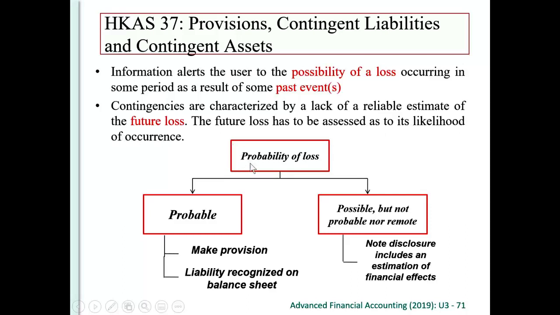So therefore, we provide information about this contingent liability. If it is probable, of course, we will make the provisions, or if it is very probable, it may already be a liability. But in addition to the provisions and liabilities that we have provided, we need to disclose some possible but not probable contingencies. And therefore, we disclose the contingency in our disclosure notes. And this gives financial statement users more information to evaluate the risk of a company, whether there may be a future loss.